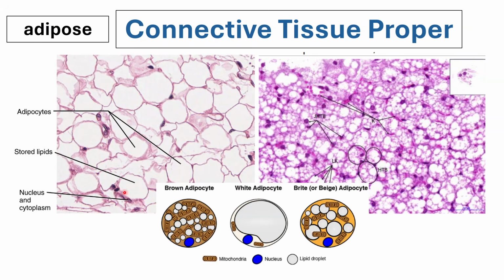This signet ring appearance holds true only for the white type of adipose tissue, because there is also the brown type of adipose tissue, wherein the lipid droplets within the adipocyte are smaller and come in multiple smaller forms, unlike your white adipocyte where there is only one lipid droplet. In the brown adipocyte, as I told you earlier, you would have a lot of mitochondria.